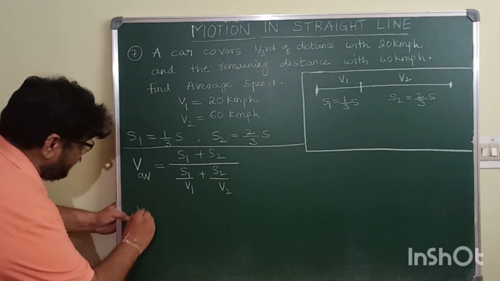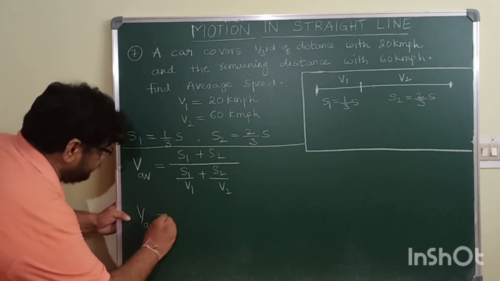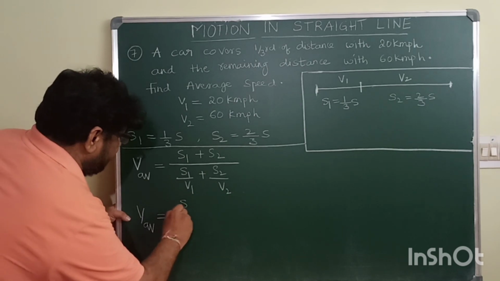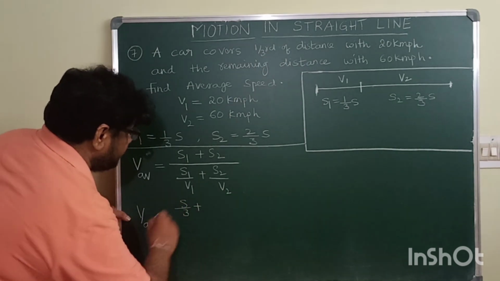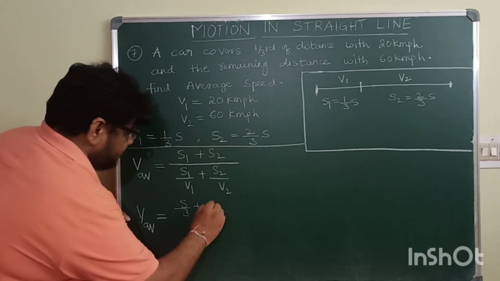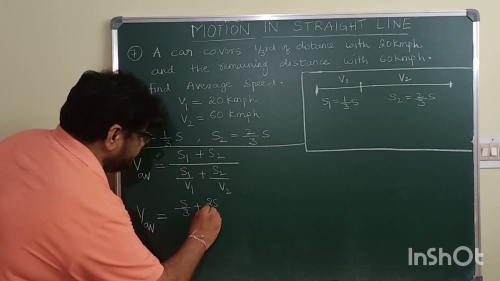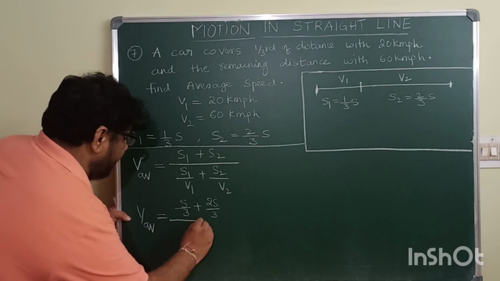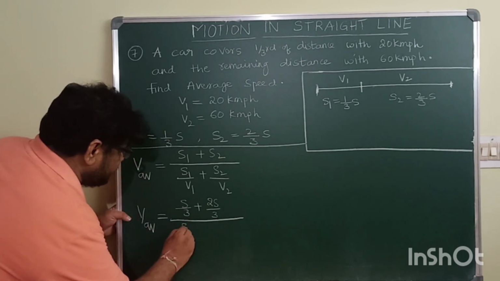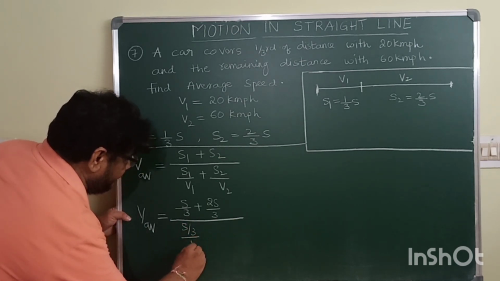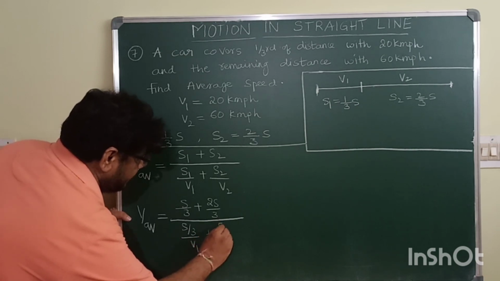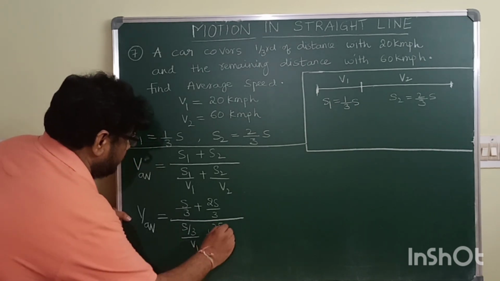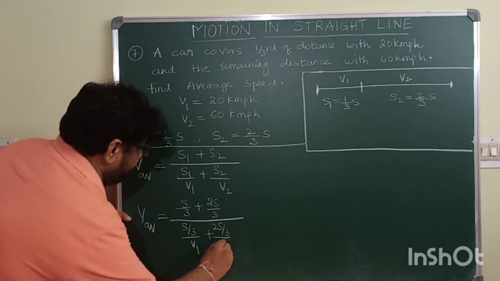Next step, V average is equal to S1, S by 3, plus S2, 2S by 3, whole divided by S by 3 by V1 plus 2S by 3 by V2.